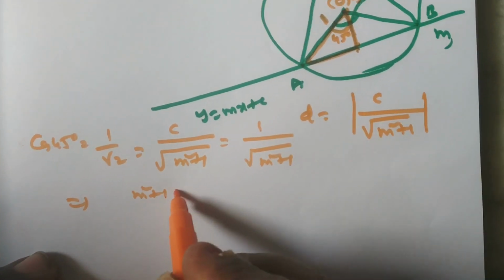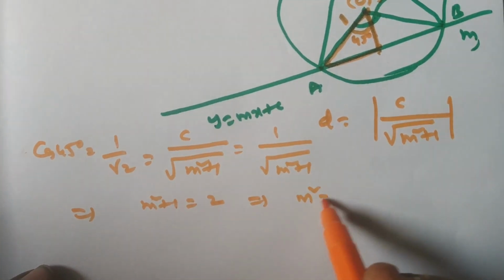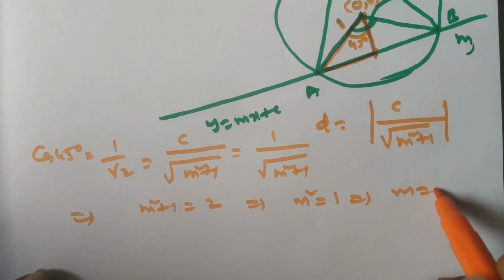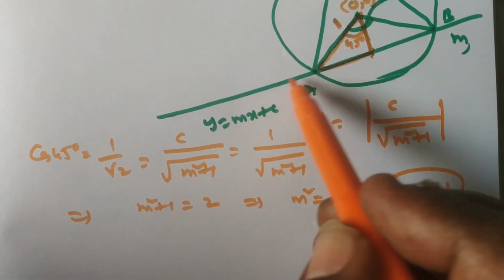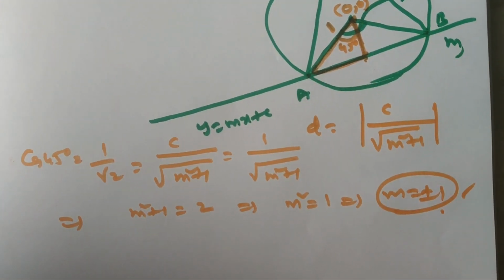This implies m square plus 1 equals 2. This implies m square is equal to 1. Therefore m is equal to plus or minus 1. So the slope of my line is plus or minus 1.